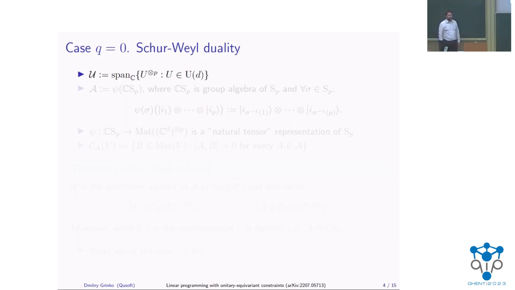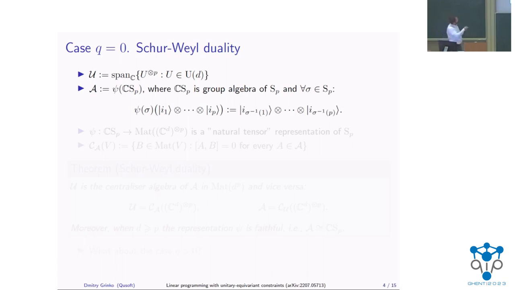For the beginning, let's assume that we don't have an output system, the case Q equals 0. In order to explain this, I would need to introduce a couple of notations. So this curly U is the matrix algebra, which is spanned by the products of these unitaries to the tensor power P. And I would need to define another algebra, which comes from the symmetric group. So essentially, this CSP is the group algebra of the symmetric group.